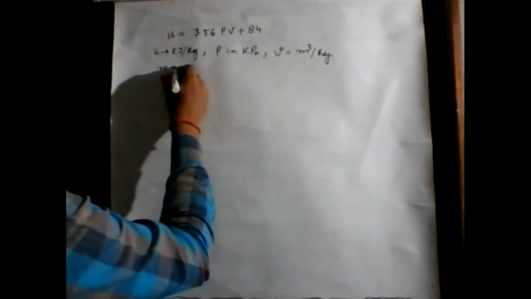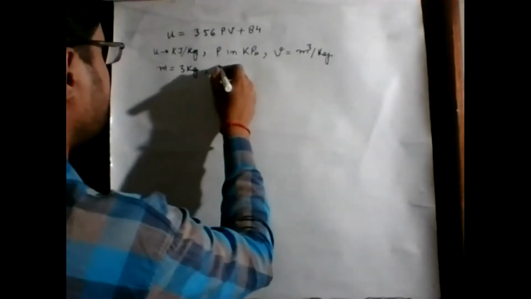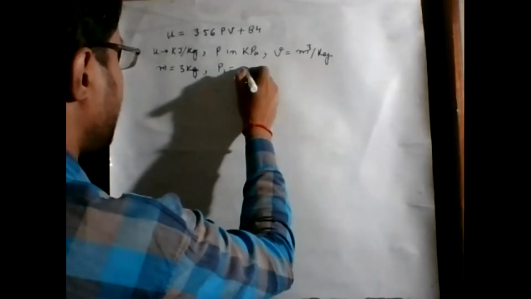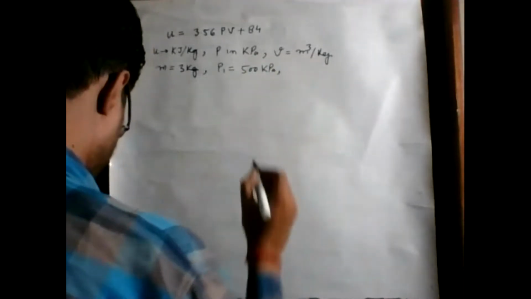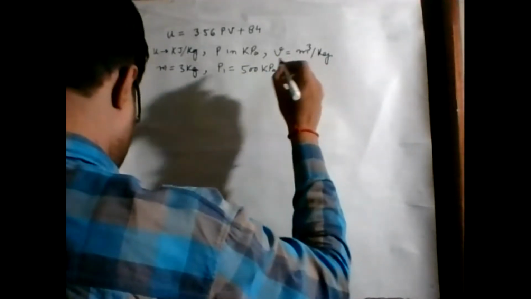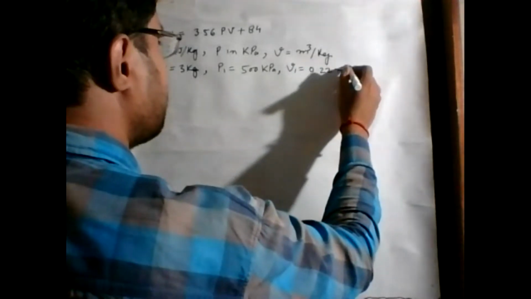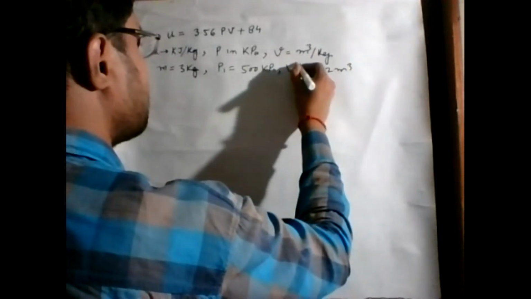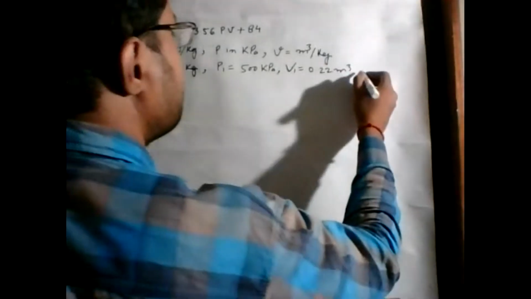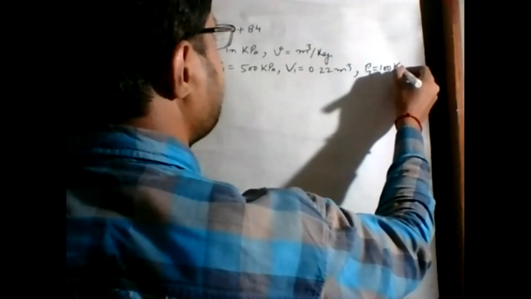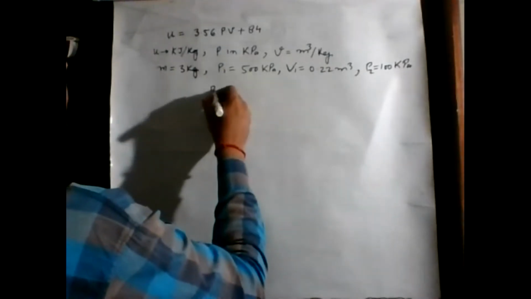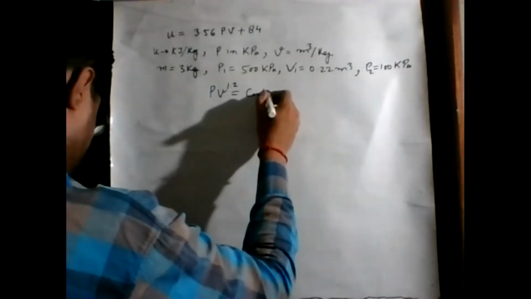Another thing given is that the system has a mass of 3 kg, and its initial pressure P1 is given as 500 kilopascal and initial volume V1 is given as 0.22 meter cube, to a final pressure P2 of 100 kilopascal, by the relationship PV to the power 1.2 equals constant.